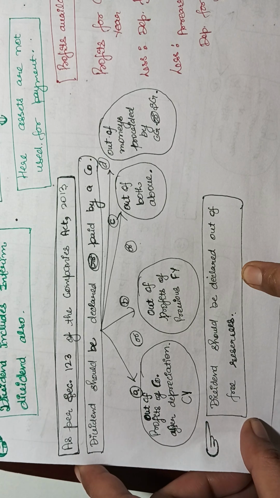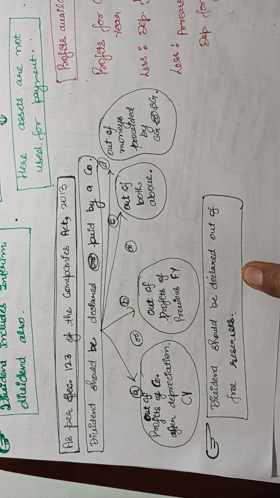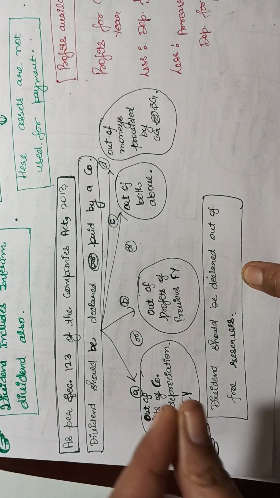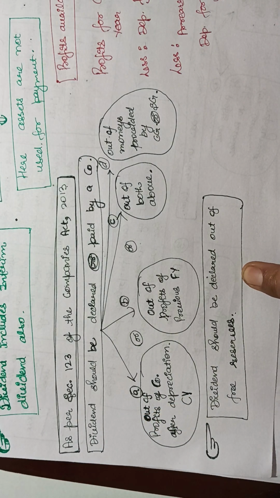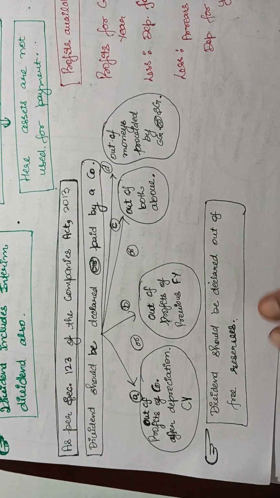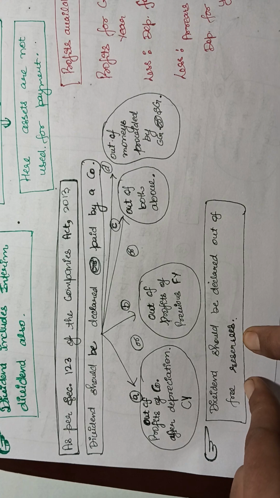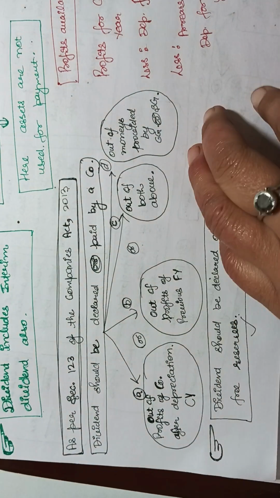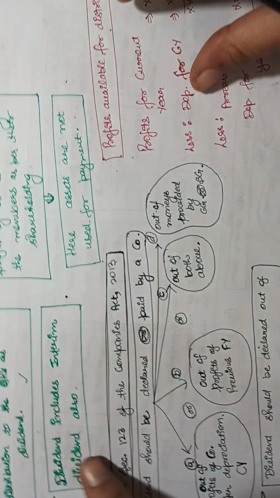Because I have already discussed that in any year in which you didn't declare the dividend, you can transfer that amount of profit to the free reserves, and those free reserves can be used for distributing the dividend in later years. So dividend should be declared out of the free reserves. This is the condition, and every company has to follow it.